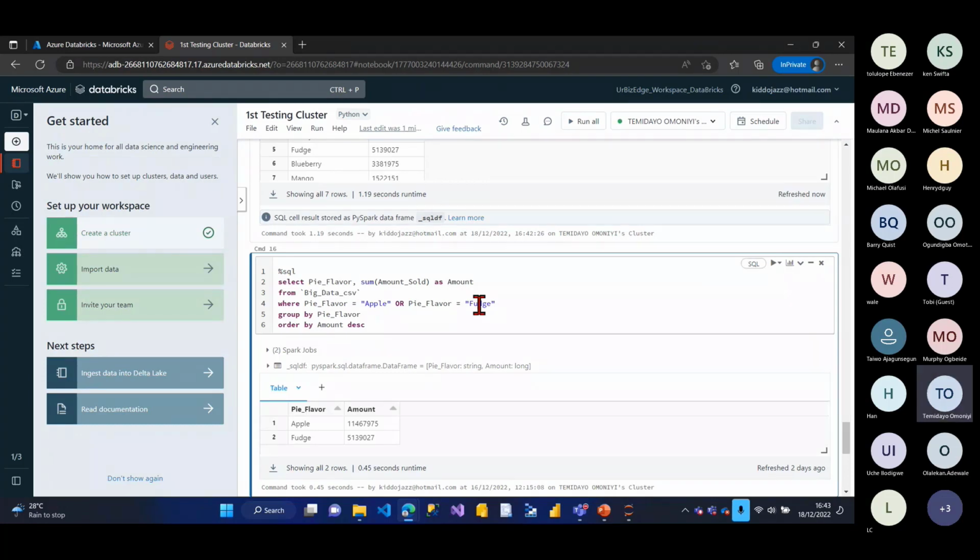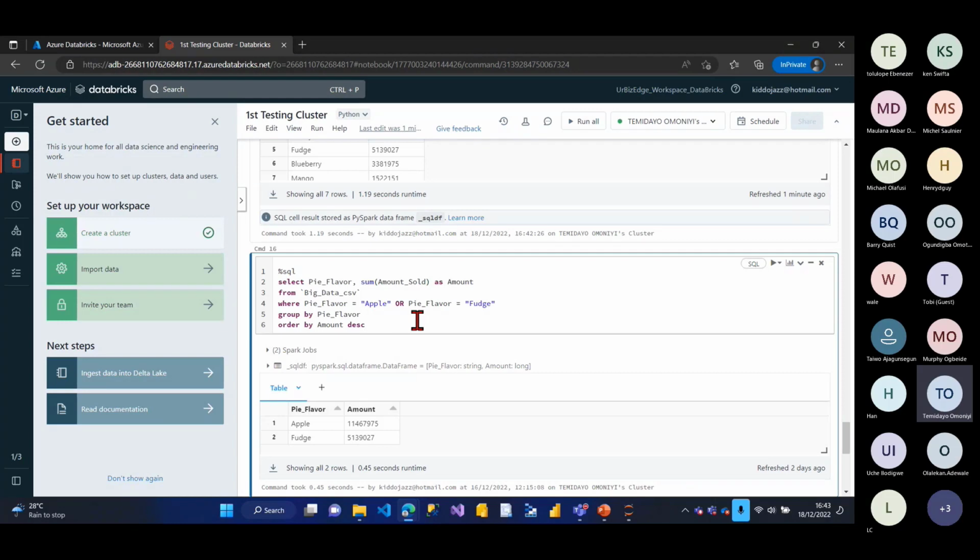The concept of the or statement and the and statement is that if they're in the same column and you're looking for categorical data, either apple or cherry, either apple or blueberry, use an or statement. If I'm looking for apple and the amount sold to be greater than 10,000, I'll say pie flavor must be equal to apple and amount sold must be greater than 10,000. That's the logic behind it. When I've done the where clause, I now do the group by, so I did the group by and also order by.